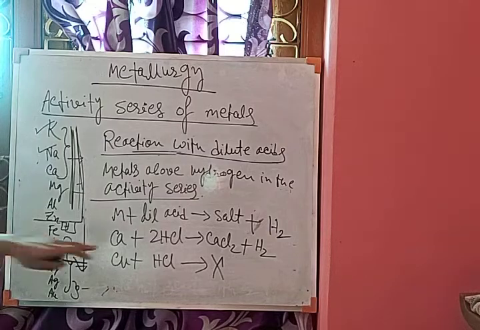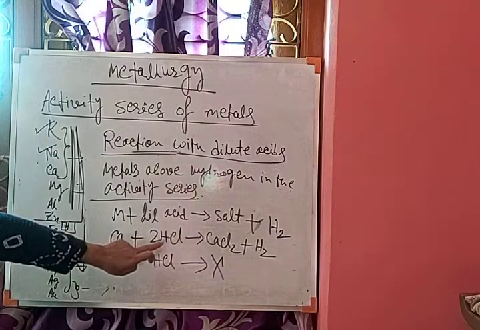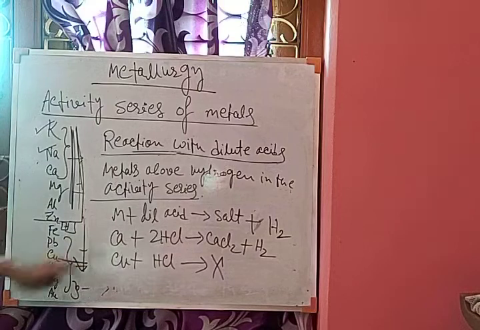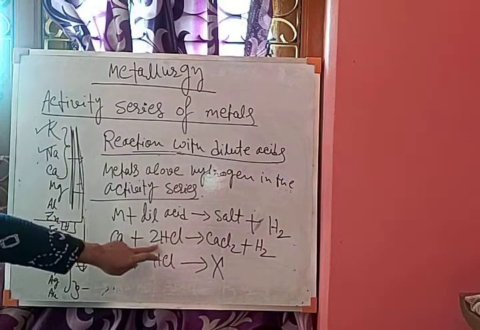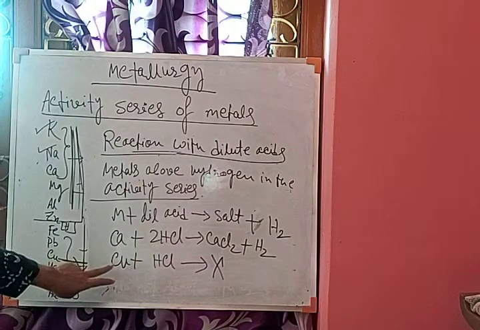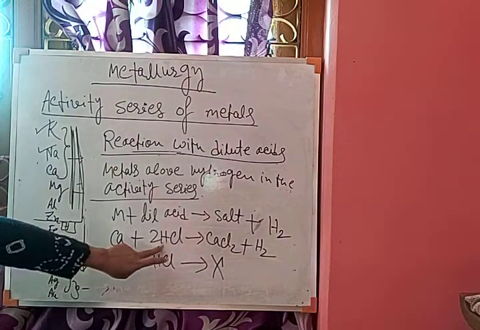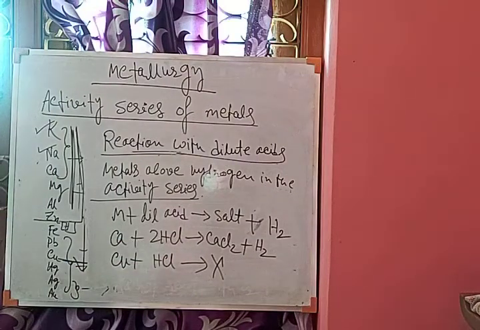But this hydrogen can be replaced or displaced from the dilute acid by more reactive metals. Metals that are more reactive than this hydrogen can displace this hydrogen. But copper is less reactive than hydrogen, so copper cannot displace this hydrogen. So here is no reaction. So we can also say if a reaction will happen or not by just seeing the metal activity series. So in the next class we will discuss the extraction of metals, techniques for extraction of metals depending upon this metal activity series.